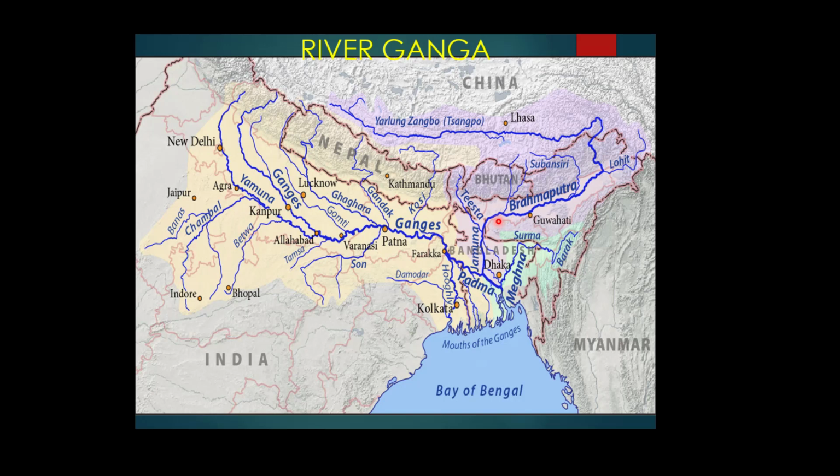before it enters Bangladesh. The river is known as Brahmaputra in India. When it enters Bangladesh, the name of the Brahmaputra changes to Jamuna. Then it meets the river Ganga, and the new river that is formed after the confluence of the Ganga and Brahmaputra is known as the river Meghna.